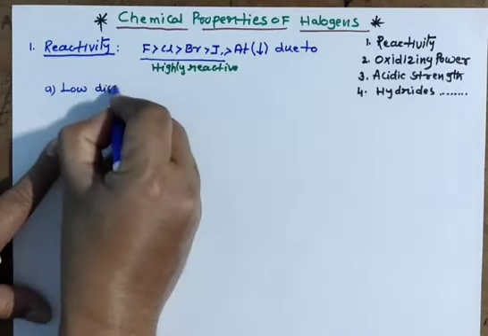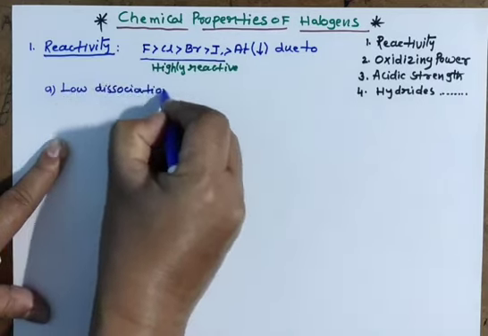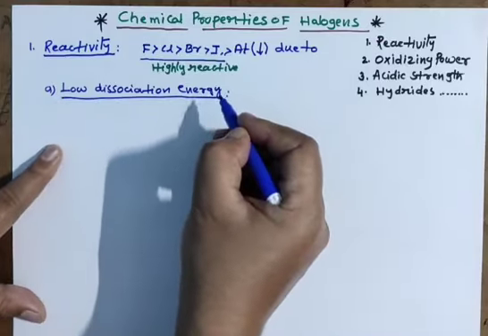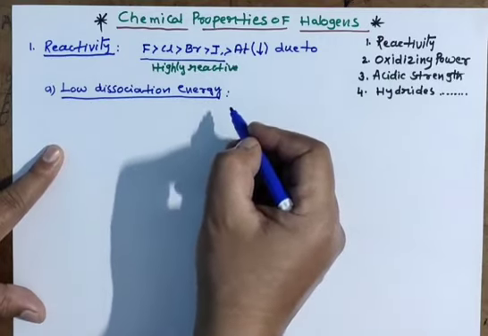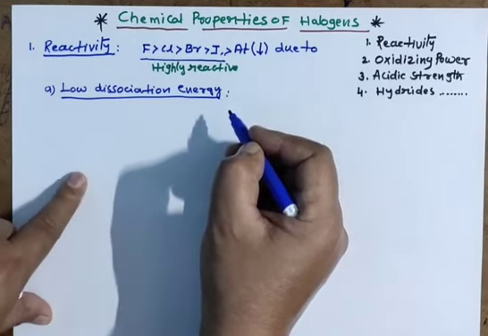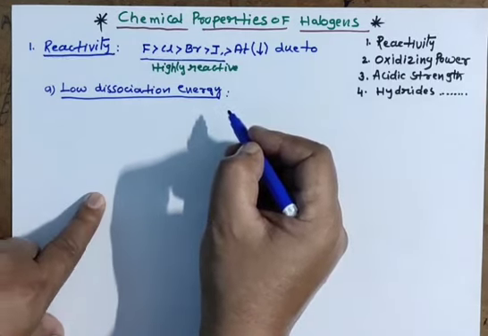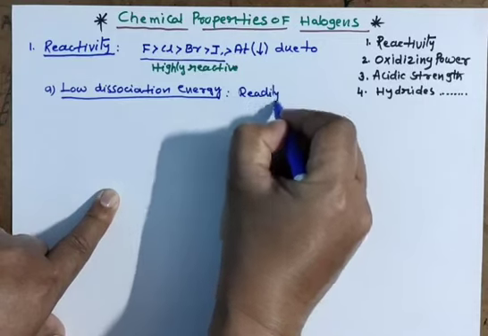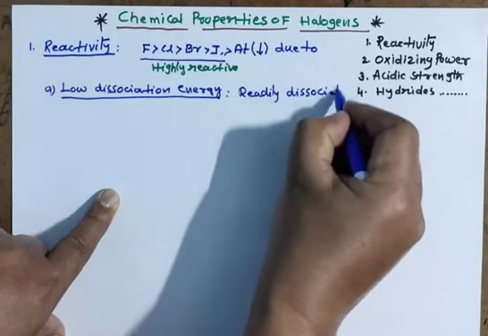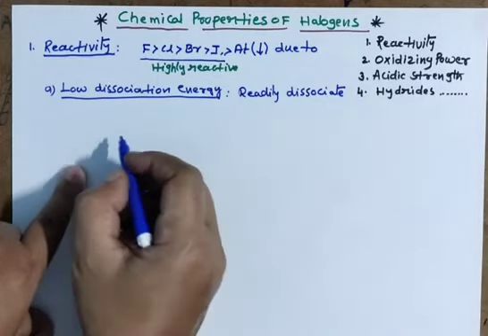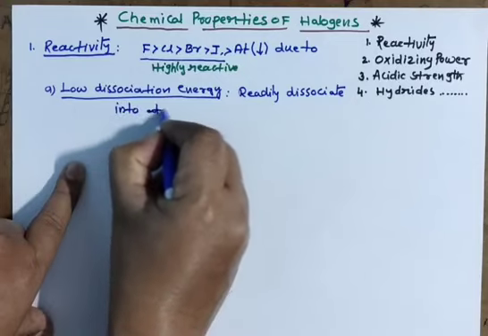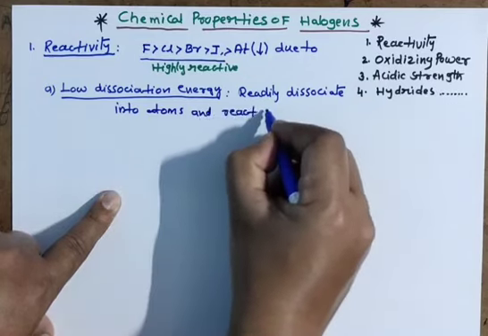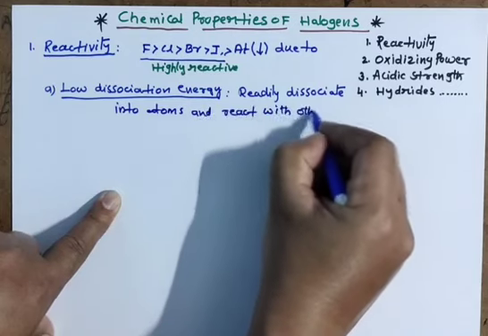So due to low dissociation energy, these readily dissociate into atoms and react with other substances.